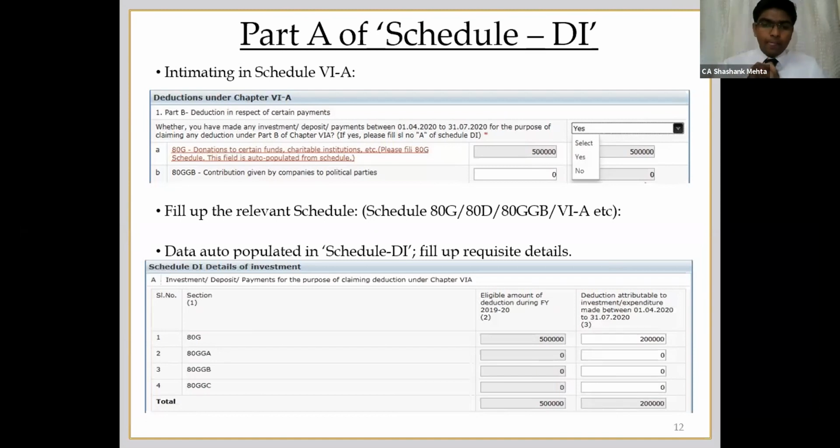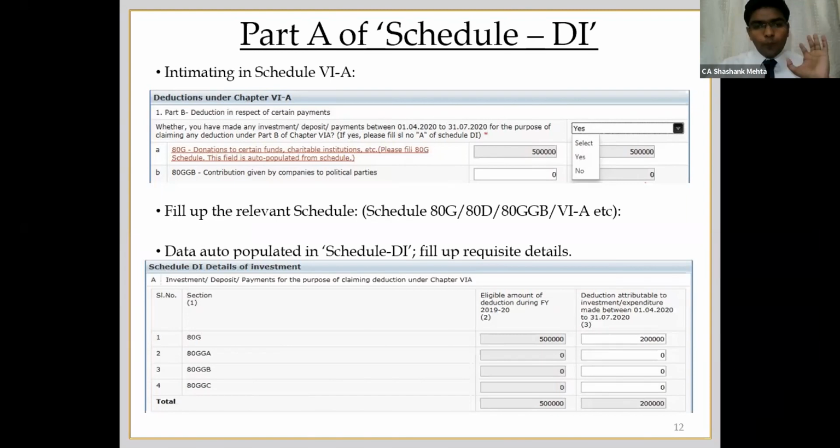Now what is schedule DI? DI is a kind of reporting schedule wherein you just have to inform the government that out of the payment made in financial year 2021, or from the 1st of April to 31st of July, what is the amount you are apportioning for the previous financial year. So this is only a reporting schedule, nothing to do with the computation. Your computation will remain intact, you just have to inform. This is so that in the subsequent year you do not claim double deduction of the same amount. So this is an information schedule which you have to provide to the government. A simple schedule, everything will be populated in schedule DI.